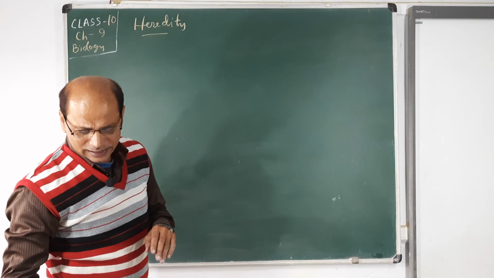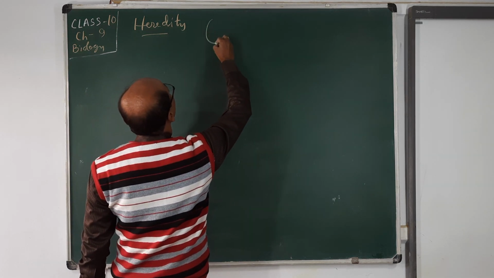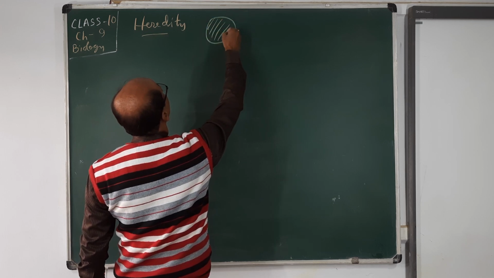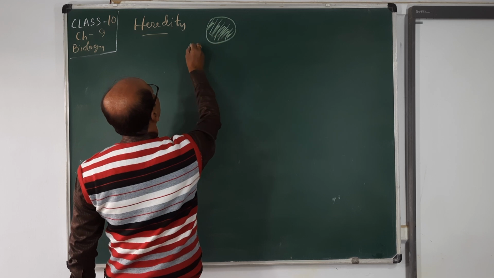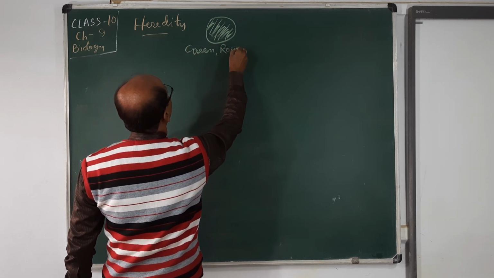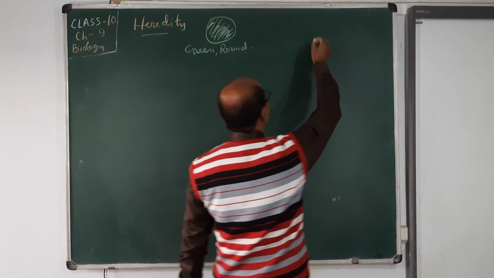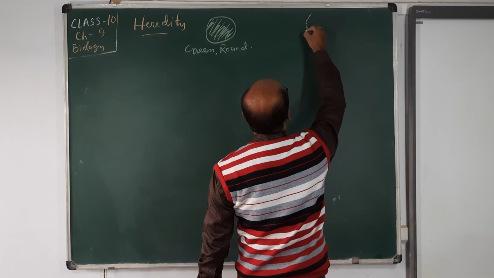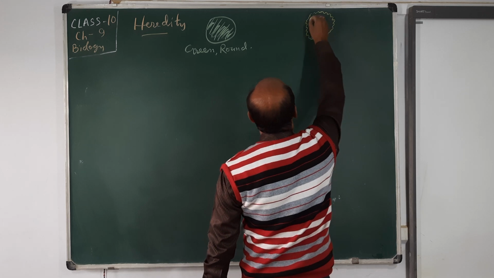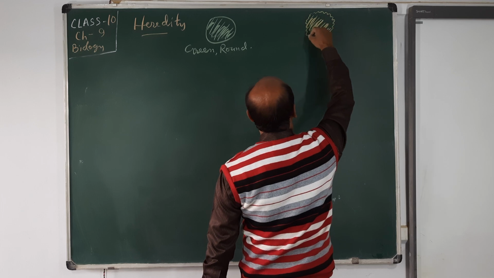So the characters are green and round. And the second parent is yellow but wrinkled, having the wrinkled shape.